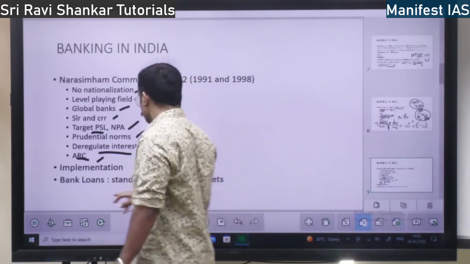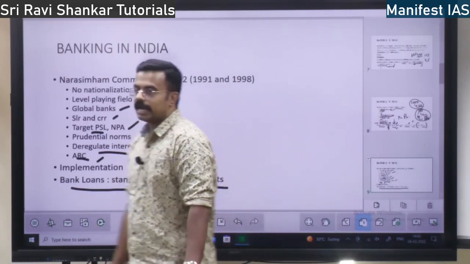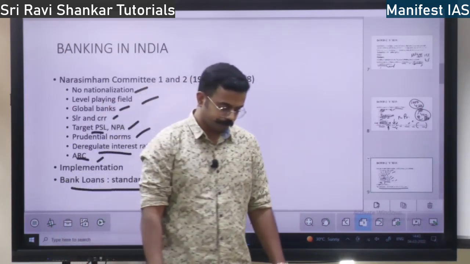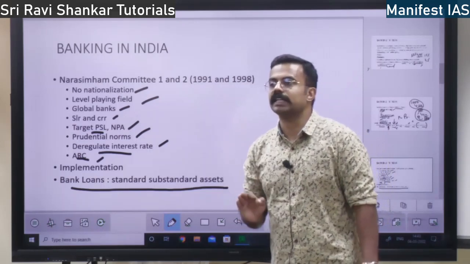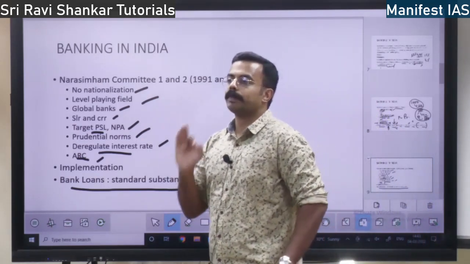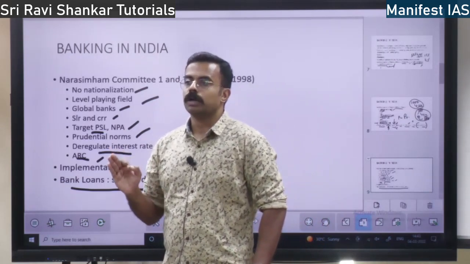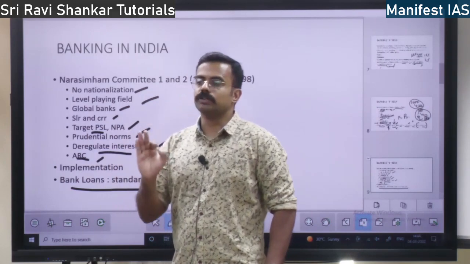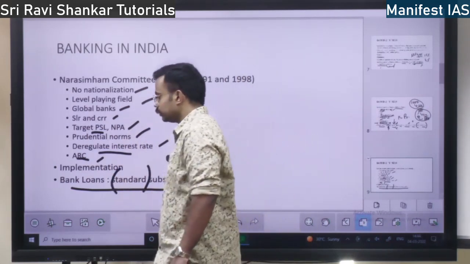Next, bank loans: standard and substandard assets. What are standard assets? Standard assets are those assets which are repaying promptly, interest plus principal. Principal means the original amount, plus interest. Those who are properly paying both, that is a standard asset in a bank loan.